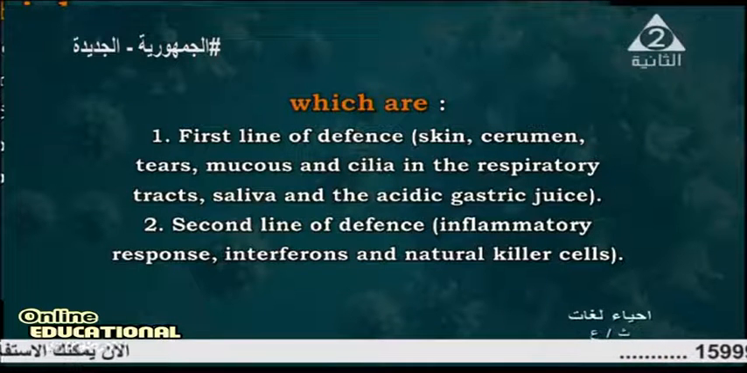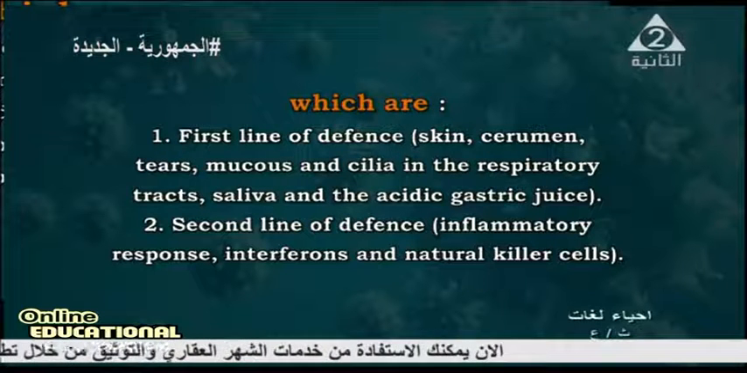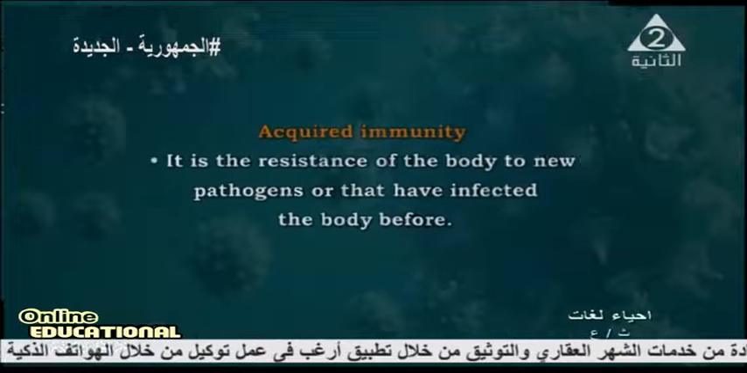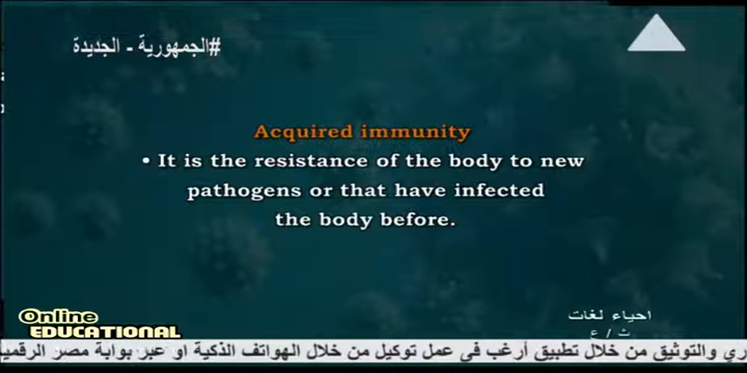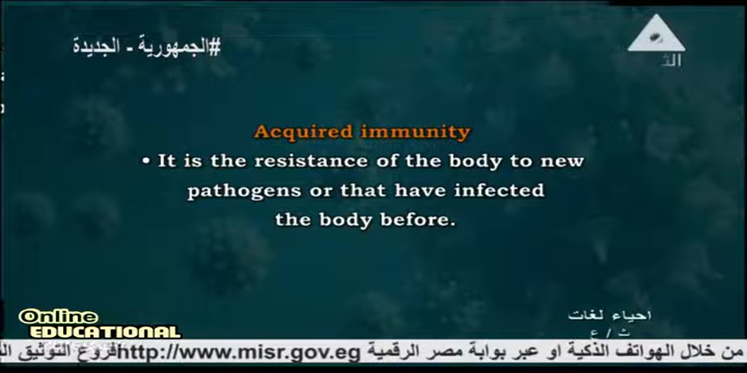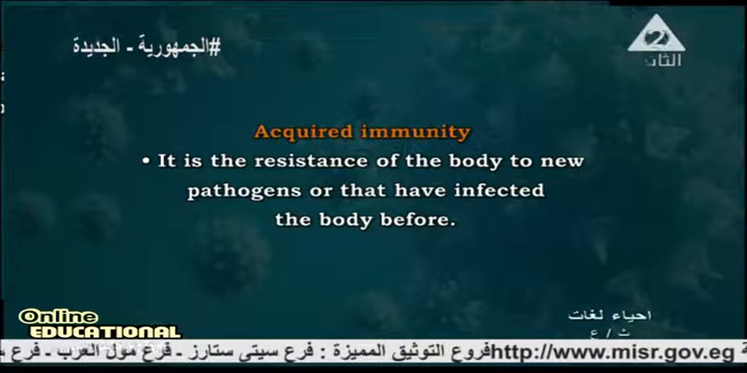But what is the second line of defense? Inflammatory response, interferons, and natural killer cells. What is acquired immunity? It is the resistance of the body to a new pathogen or one that has infected the body before.